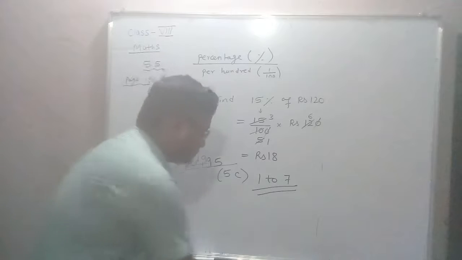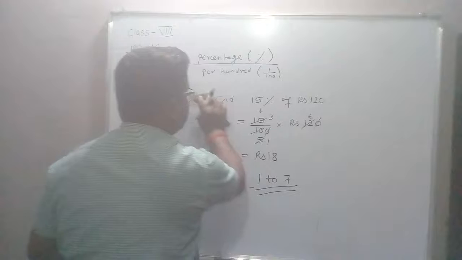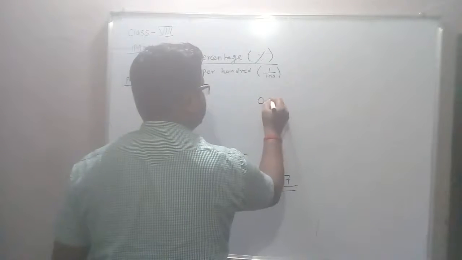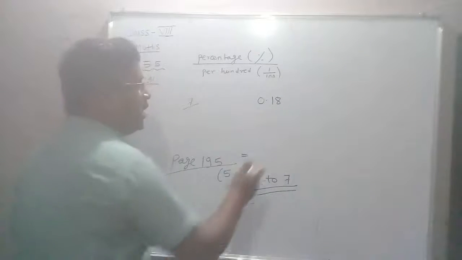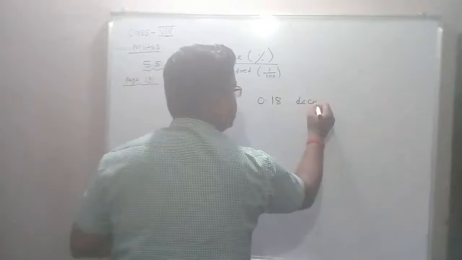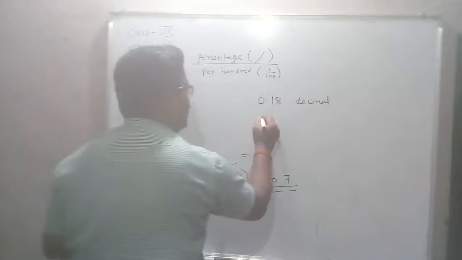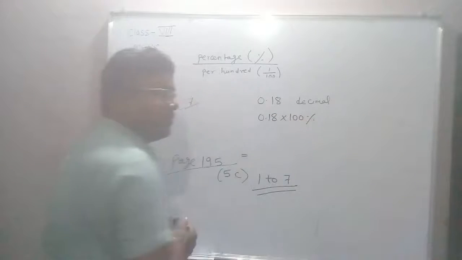One last question for today. Suppose this is your 0.18. It is now in decimal. If you need to change into percentage, simply what you do is 0.18 into 100%, multiply by 100%.